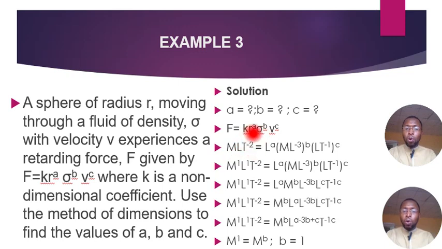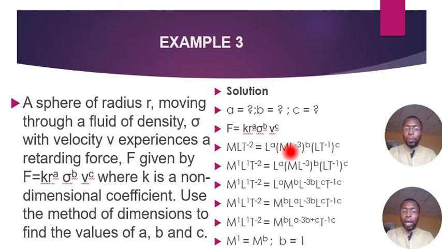Now let's take note of the expression on the right side of the equation. K is non-dimensional, so we don't need K in our dimensional analysis here. So I've taken K out of the equation. Now r is the radius as given here, and the dimension for radius is L. So we have L to the power A. This rho we have been told is density, and density is mass over volume.